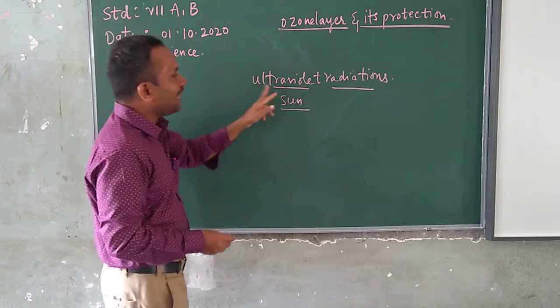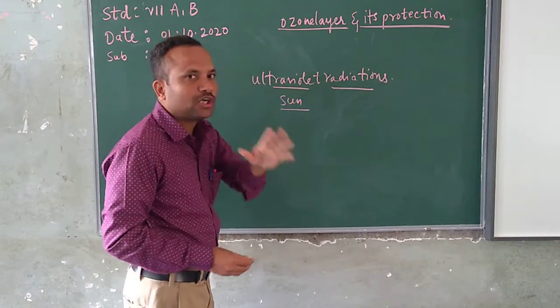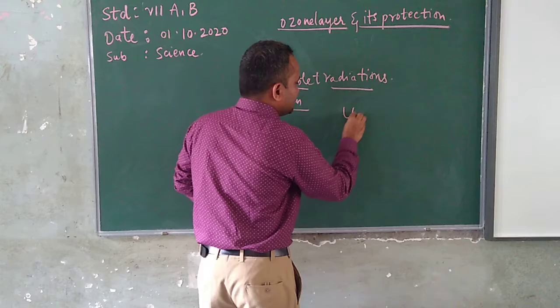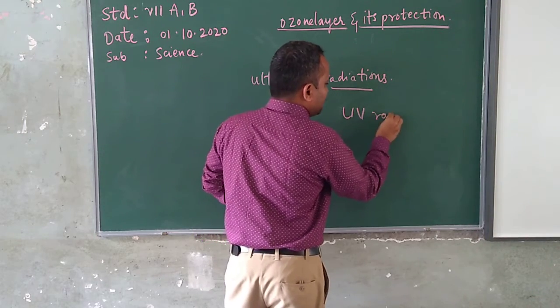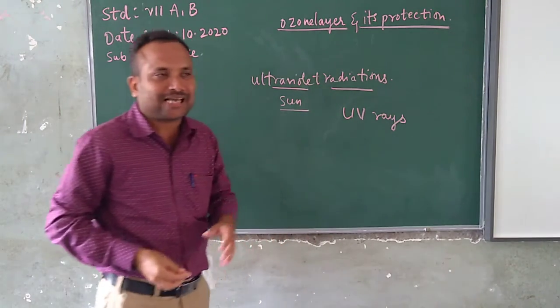These ultraviolet radiations contain a lot of energy. In short, we call them UV rays. They come from the sun.